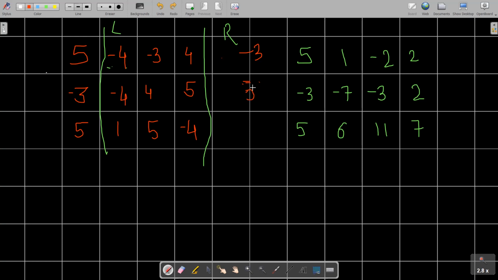Yes, let me write down more clearly. Okay, it is 5 and it is about 2. Okay, so let me write down here. Yes, it is about 2. So if we have found out this one, minus 3, 5 and 2 being the sums of the values of a particular row between L to R,